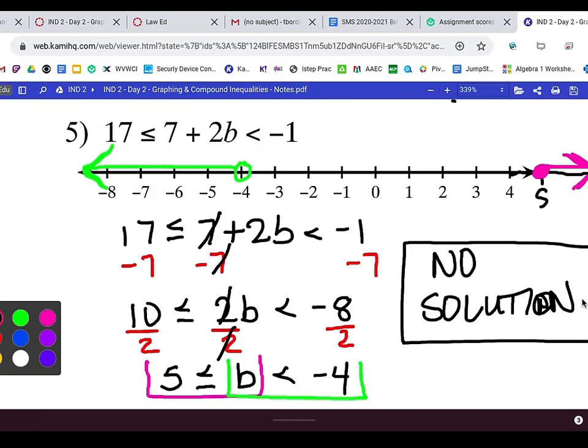So there are still special cases, just like when we were doing them last week and earlier this week, where you can have an all real numbers or a no solution. You can have that here as well. Now, we just looked at number,